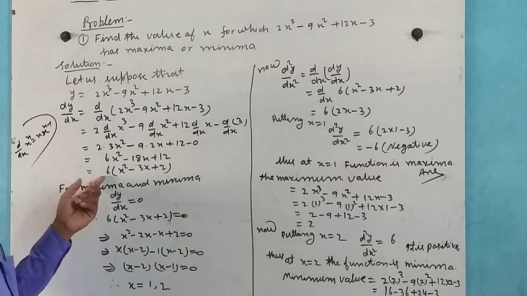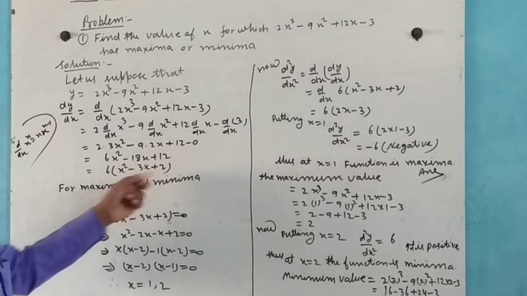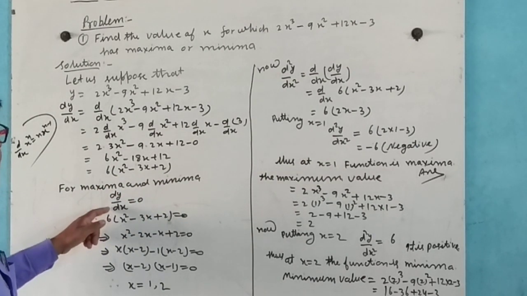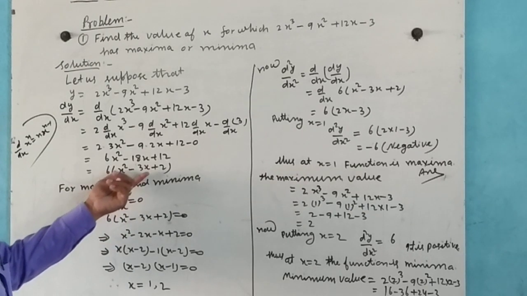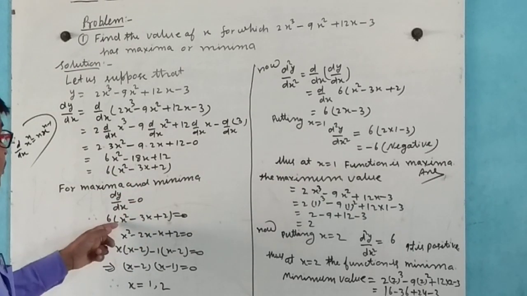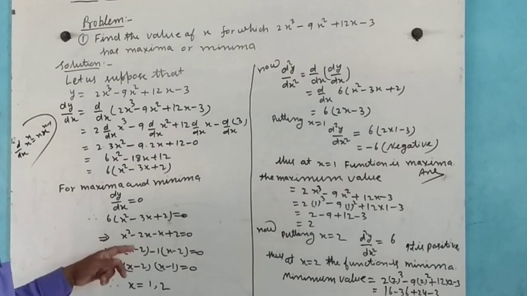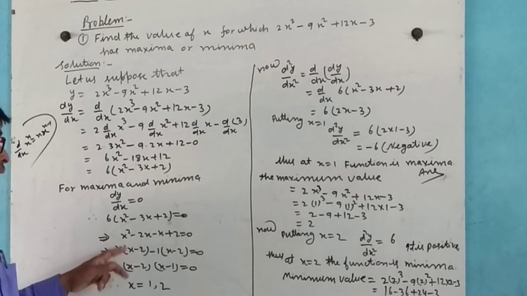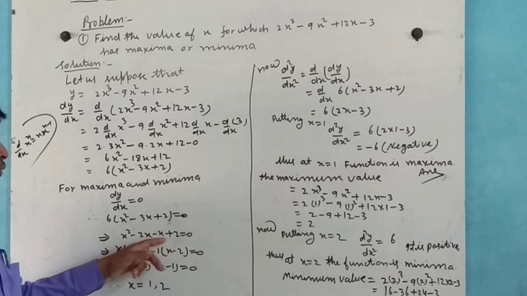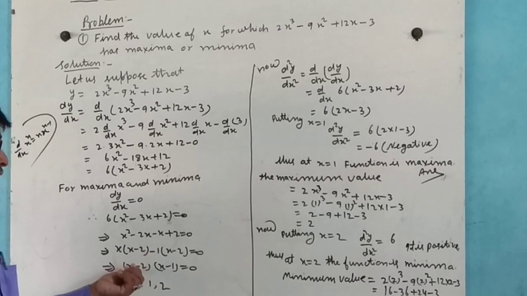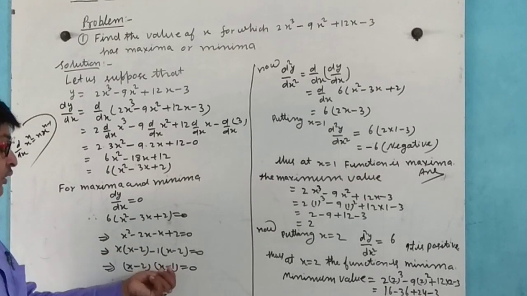We take the common 6: x square minus 3x plus 2. For maxima and minima value, dy by dx equal to 0. Splitting the middle term, x square minus 2x minus x plus 2, we take common x minus 2, and here x minus 1.